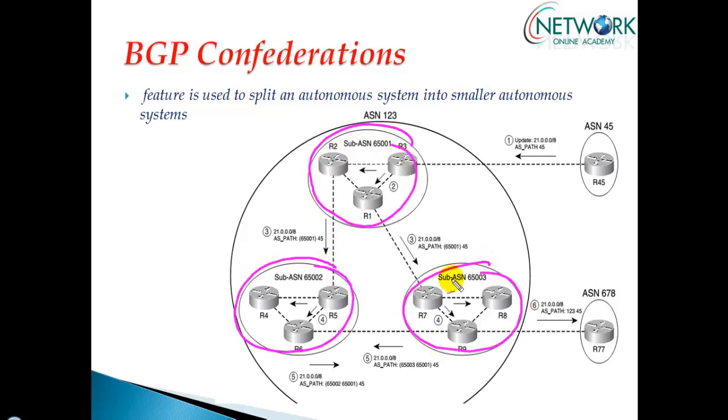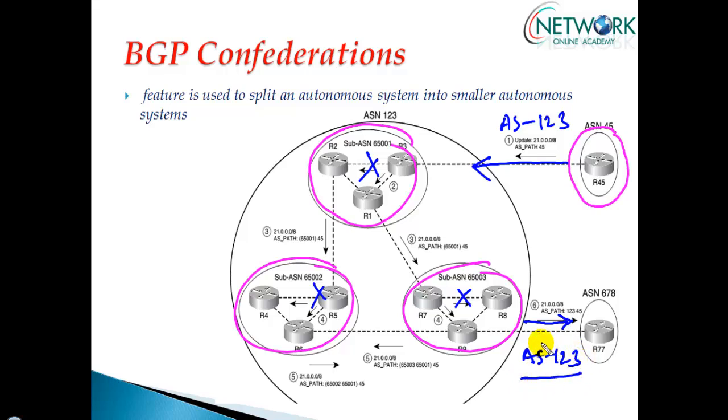So we have 3 sub AS in our diagram here. Now when it comes to routers outside our AS, they will see this AS as only one AS, that is AS123. They are not at all aware of this sub-autonomous system number. This only happens within the same AS, and when they propagate the routes outside the AS, they are going to send with only one AS information.